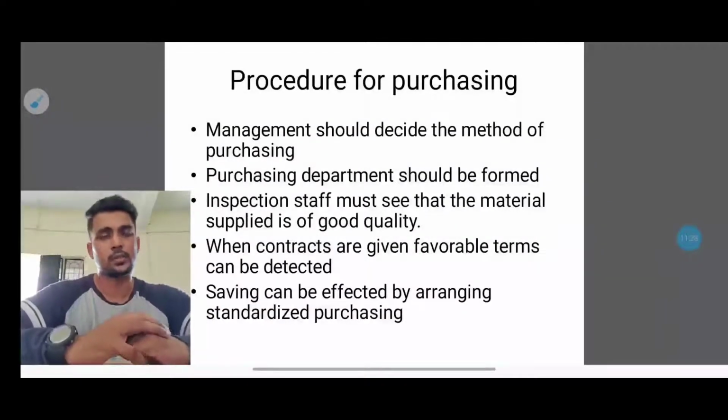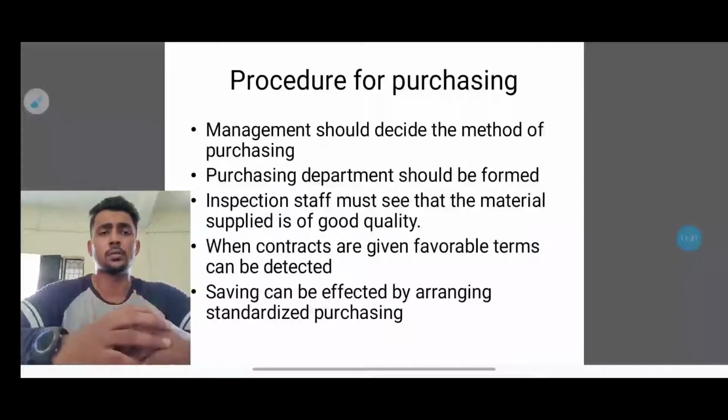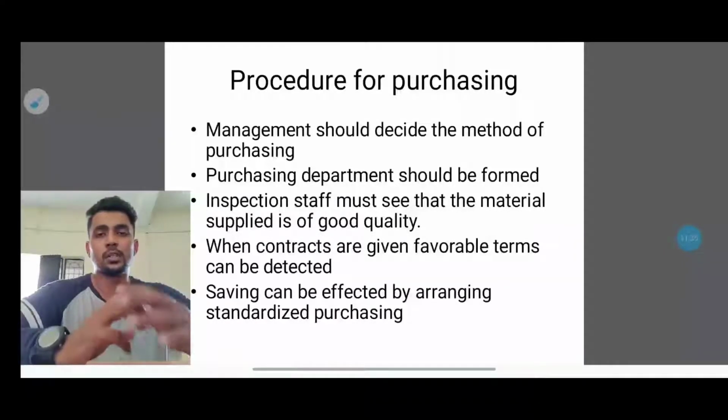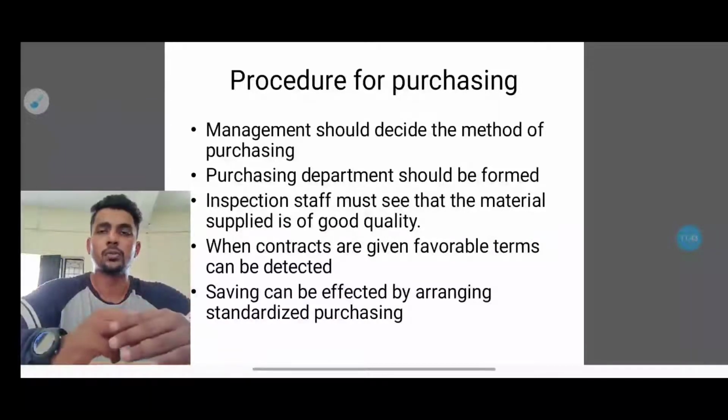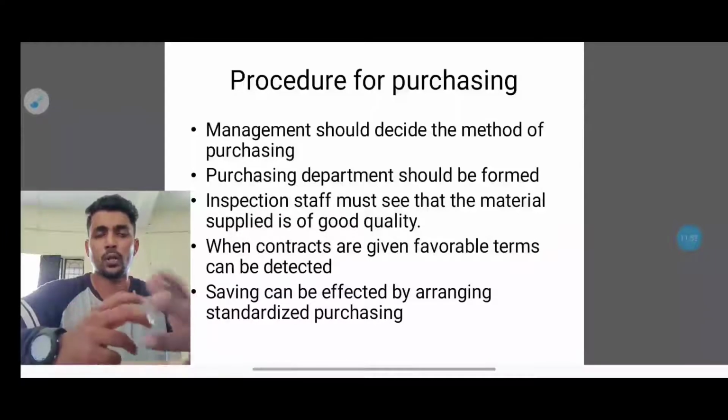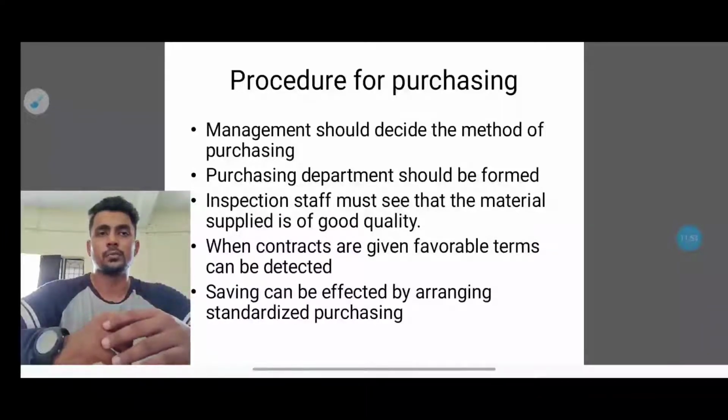The next one is procedure for purchasing. Every management has a procedure for purchasing. If there is an organization, they follow a certain procedure, because they cannot just buy big items however they want. They have to form certain rules, so that all the employees or all the purchase officers follow those exact rules in order to get those products. So this is the procedure for purchasing.